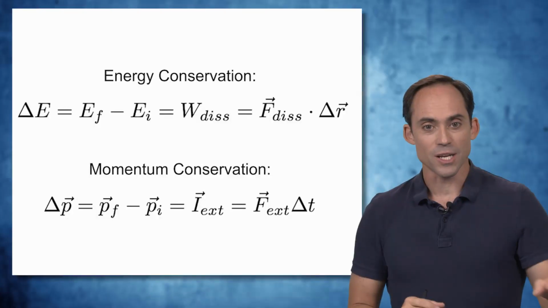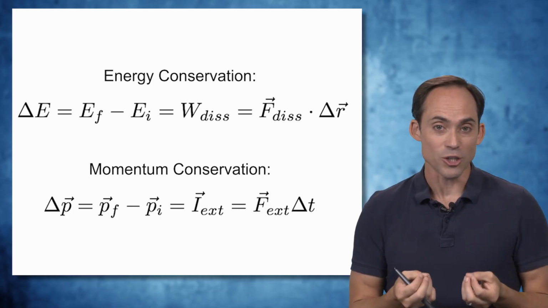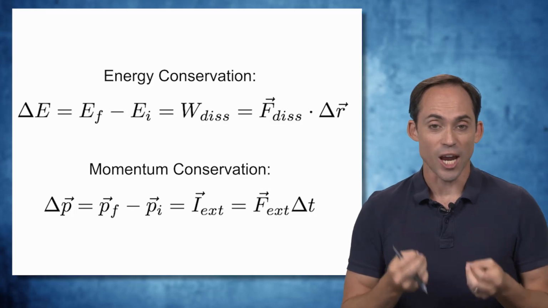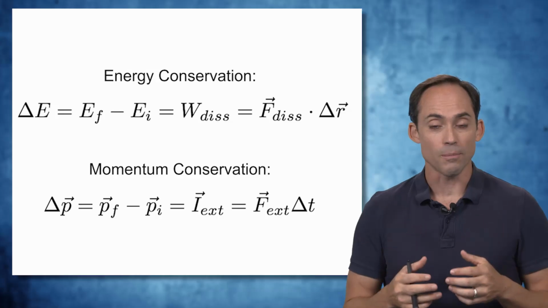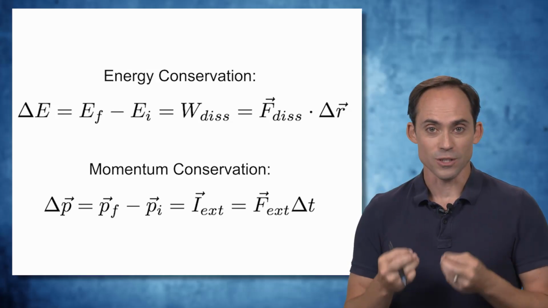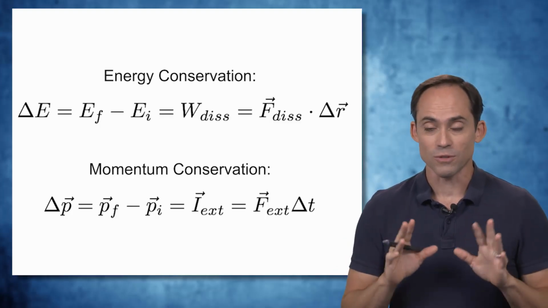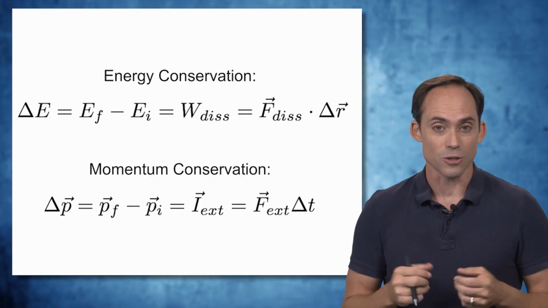So let's remind ourselves about our conservation laws. We have a conservation of energy, that's the total mechanical energy, kinetic plus potential. The change of that energy, which is the final minus the initial, is equal to the work done by dissipative forces alone. And again, that's force over displacement, force dot displacement. So if you've got no dissipative forces, friction, viscosity, etc., then the total mechanical energy of the system is conserved.